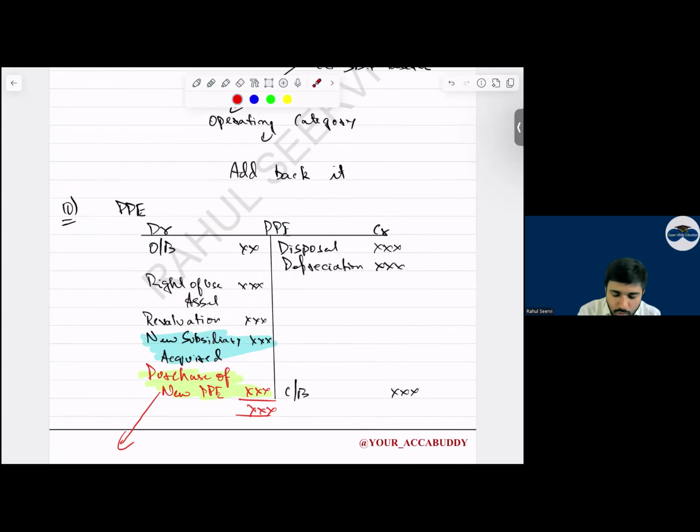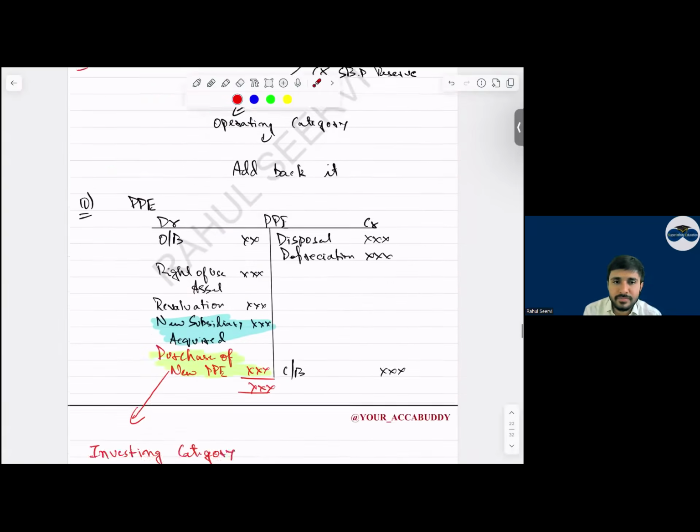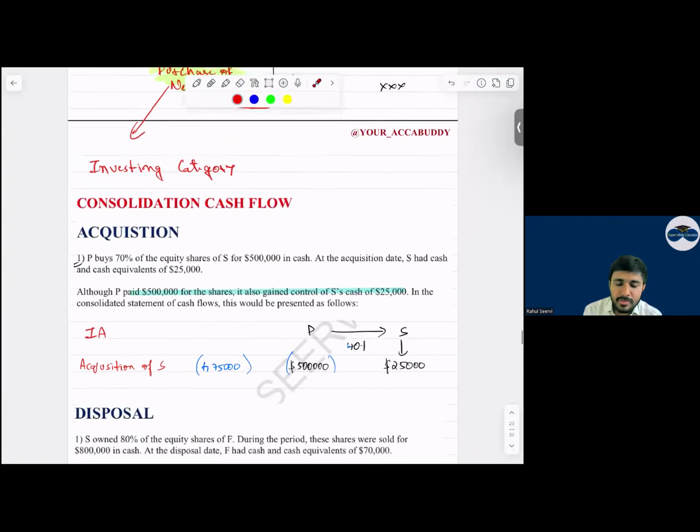By chance, if all these values are given but depreciation is not given, can I say we have to calculate depreciation in that case? They would give the purchase of new PPE, but depreciation would not be given. Then calculate depreciation. Yes, sir. So these are the 10 adjustments which are very important. So for all the adjustments, we have done a basic question.